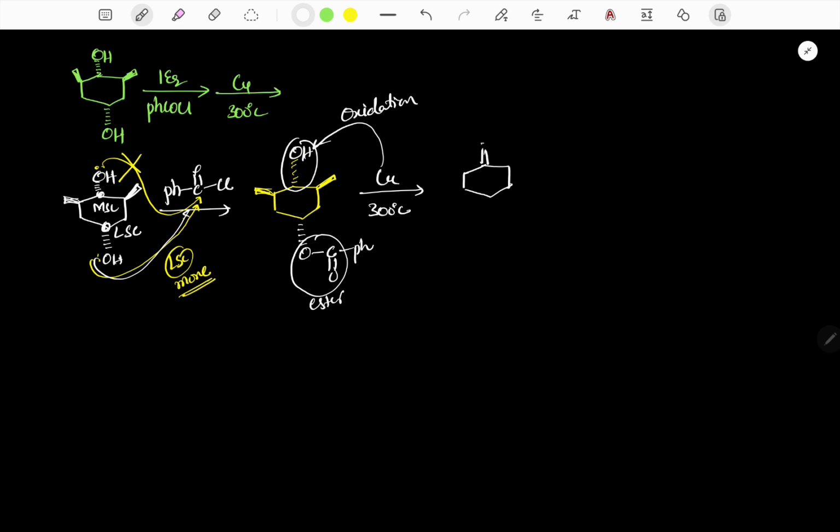Therefore the secondary alcohol undergoes oxidation and finally gives the corresponding ketone, and here the ester group remains. It is our final product.